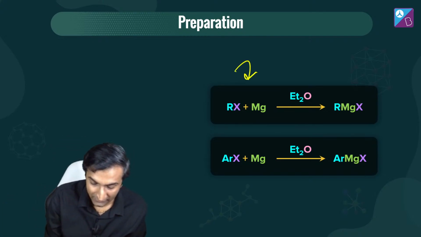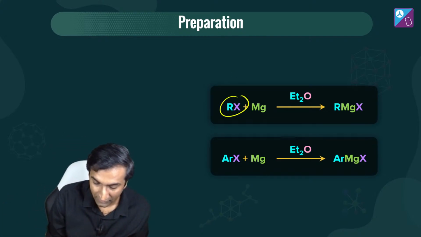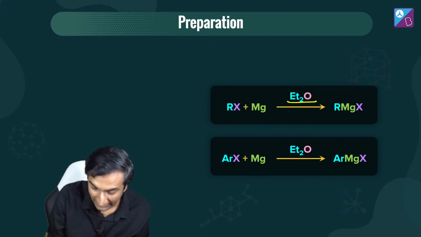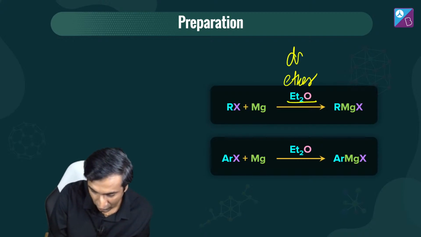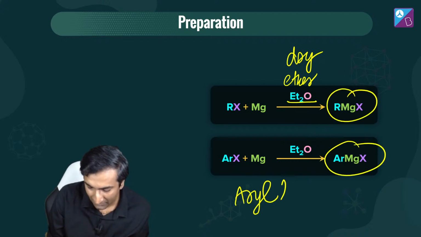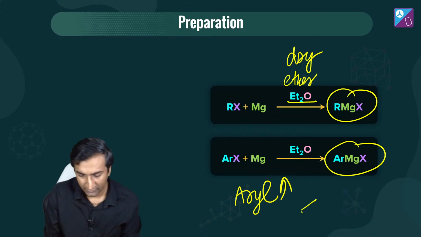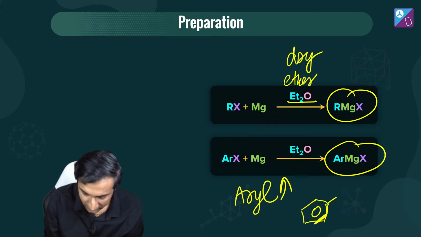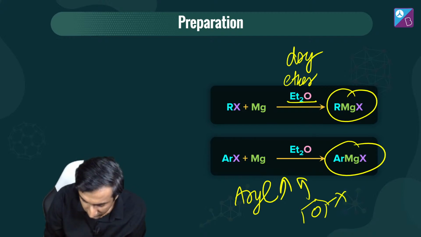So how do you prepare these? You basically take RX, react with Mg. This is an ether, dry ether. जरूरी है कि dry ether है. And you get this. And the same thing works for aryl compound as well. ArX मतलब some aromatic compound. Right? This is what this is saying. Let me not be lazy. ठीक से बनाते हैं. ठीक है?